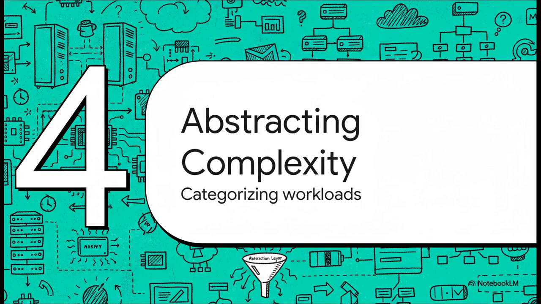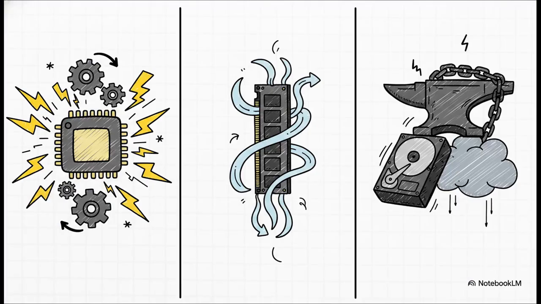Section 4, Abstracting System Complexity. How to categorize workloads based on physical latency constraints. So, how do we take all this knowledge about physical hardware and actually apply it to the requests hitting our systems? Well, we do it by breaking down real workloads into three main categories, which helps us quickly spot bottlenecks.